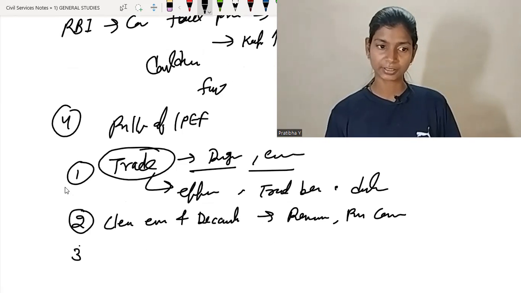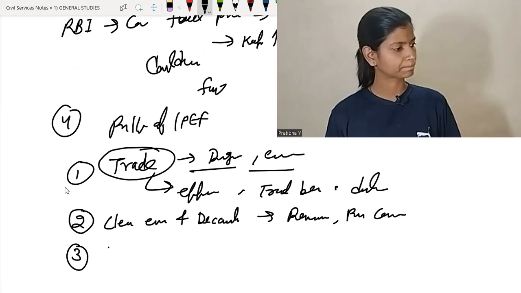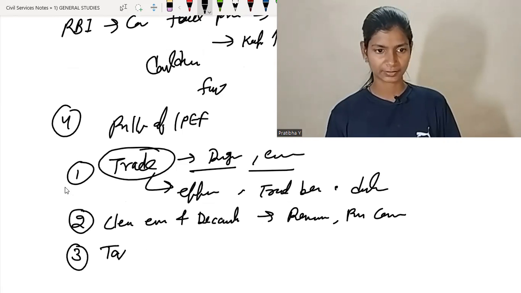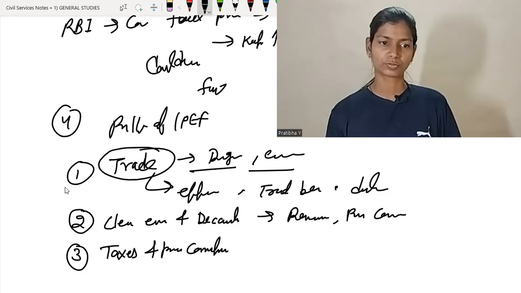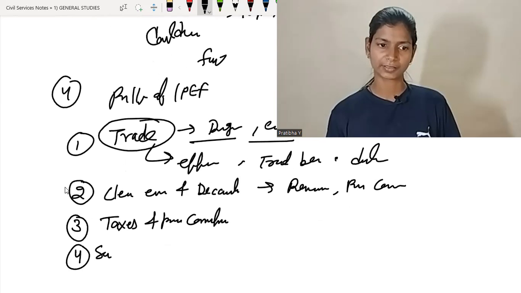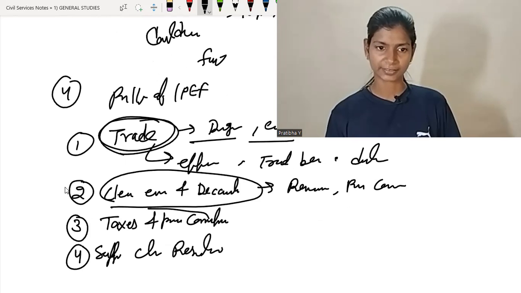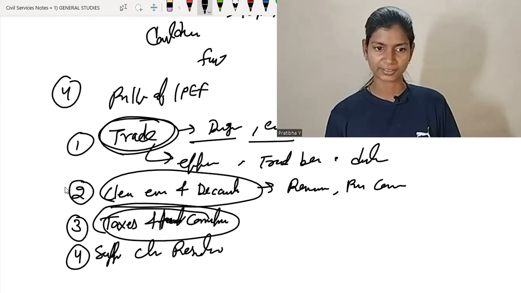Third one is related to taxes and preventing corruption. And fourth one is related to supply chain vigilance. So these are the important pillars: trade, clean energy, taxes and tackling corruption, and supply chain vigilance.